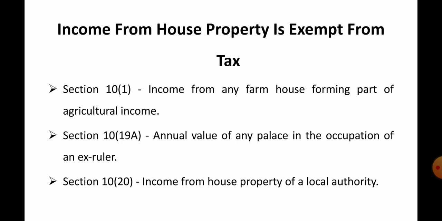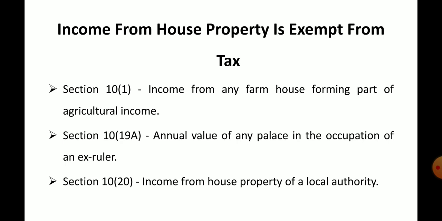Section 10(20): income from house property of a local authority. Local authority means a Gram Panchayat or municipality, like BBMP.